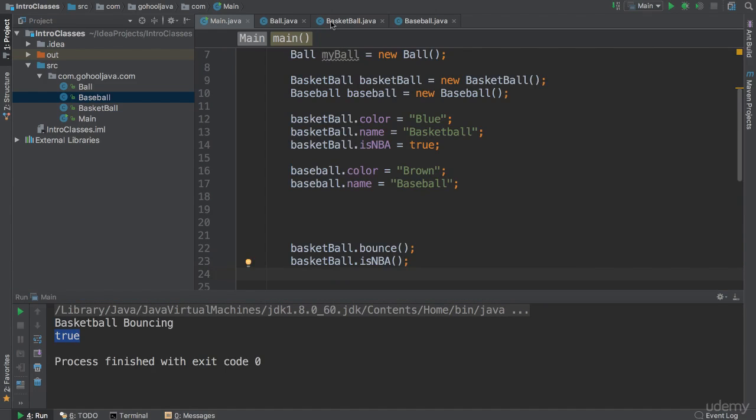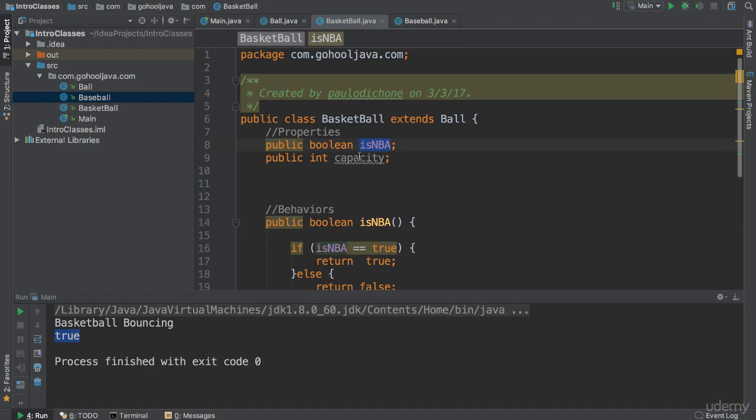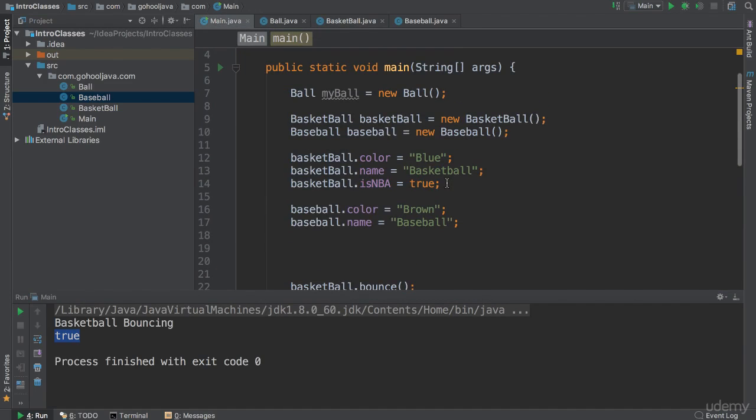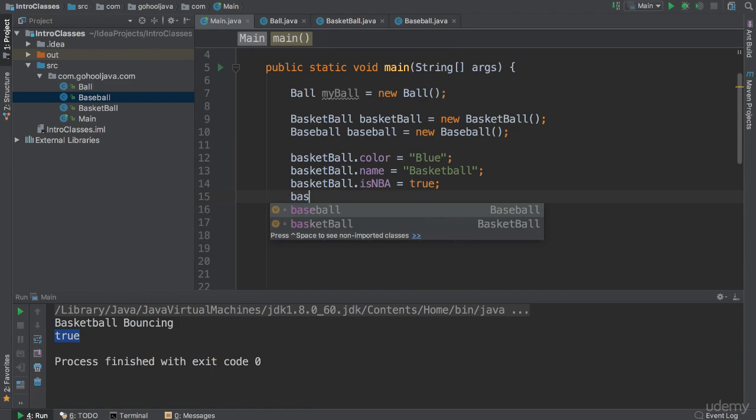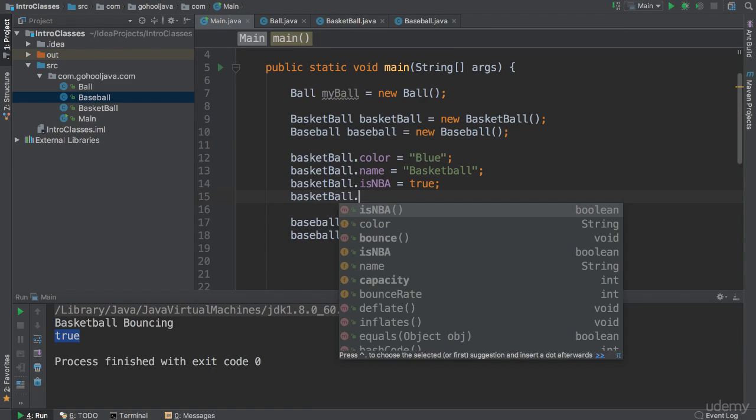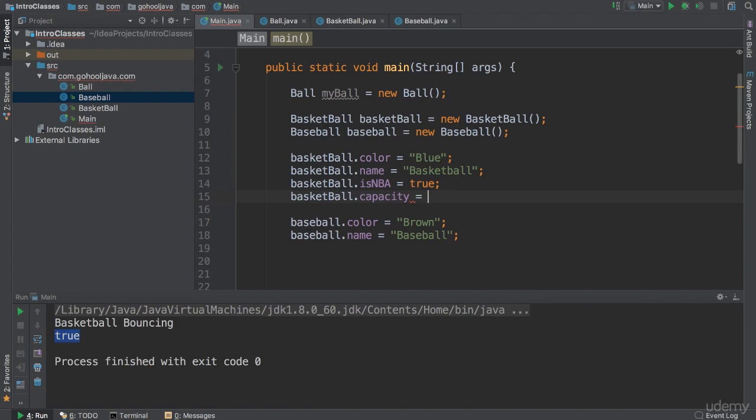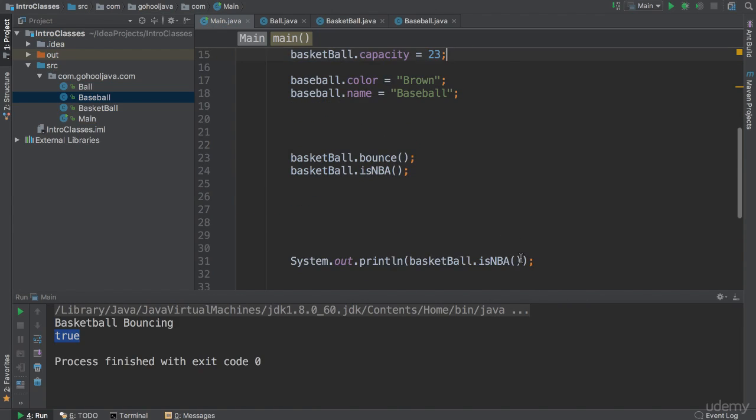And of course we can keep doing this. We have this capacity here, which is an integer. We can go back here and add basketball that capacity is an integer. Let's say 23, just like that. That means here we can go ahead and say plus capacity, and say basketball that capacity, right?